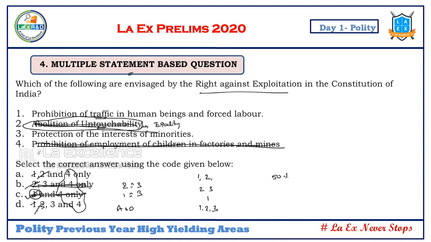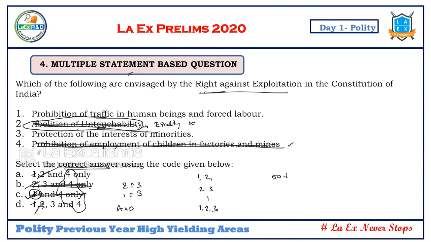So how did I apply the elimination technique in this? First, I saw which choice exists in all the cases. That is 4, so it became a 3 point question. Then I eliminated a wrong statement. Abolition of untouchability is wrong, so this is a wrong statement. So 2 shall not exist in the answer because he is asking for correct statements. So 2 shall not exist. It means what?